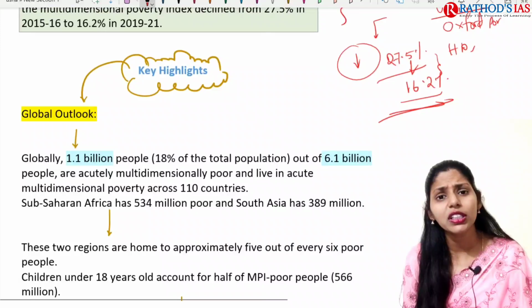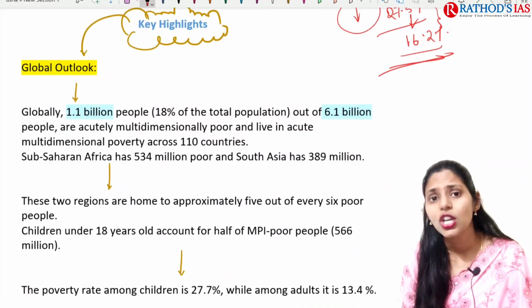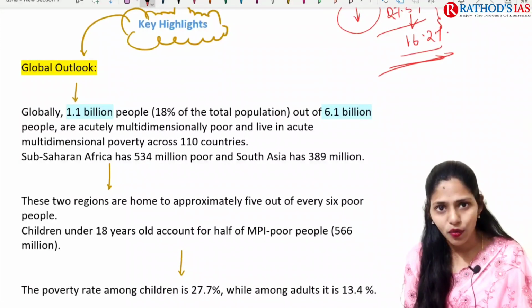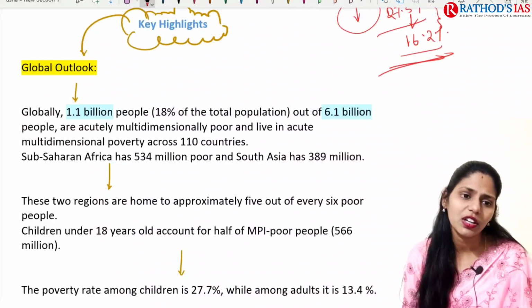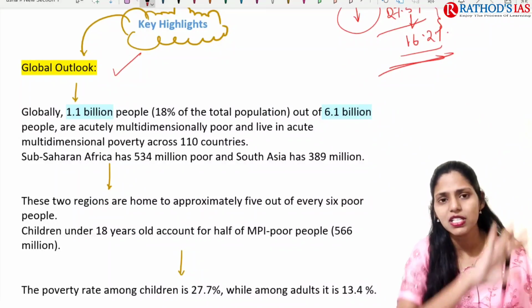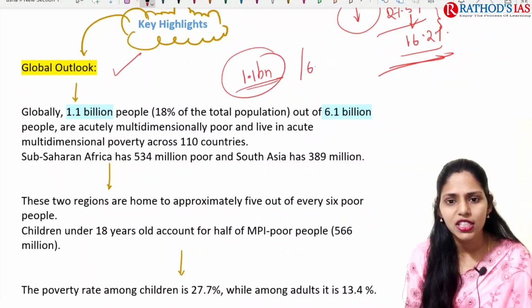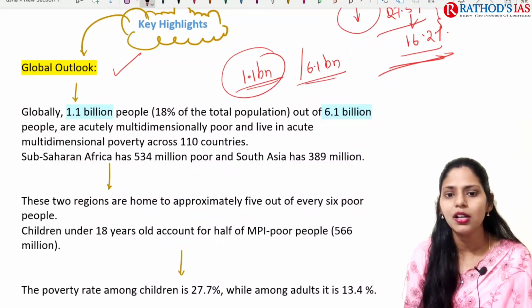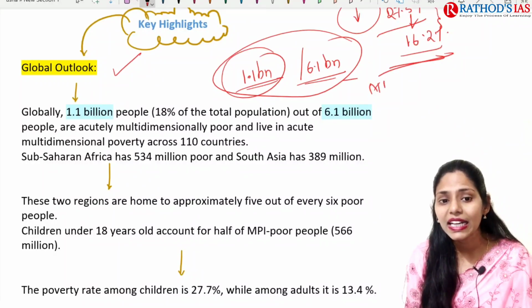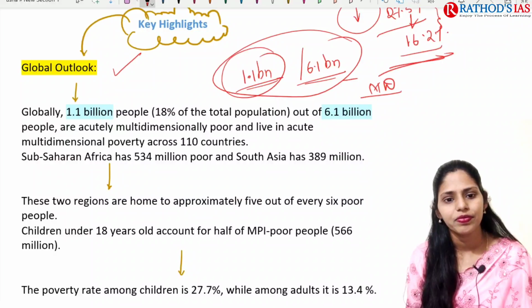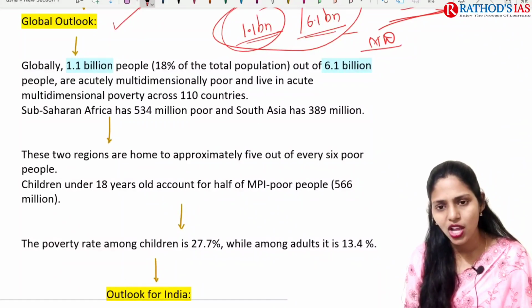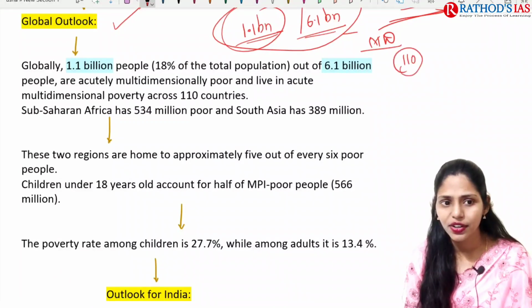The key highlights of the recently released Global Multidimensional Poverty Index: the first talks about the global outlook. Globally, about 1.1 billion people out of 6.1 billion are multidimensionally poor, present across 110 countries.